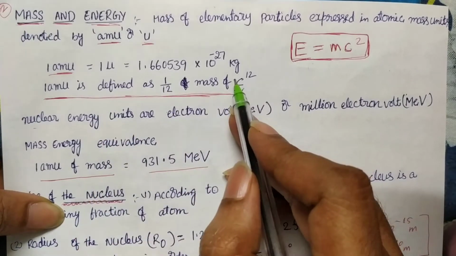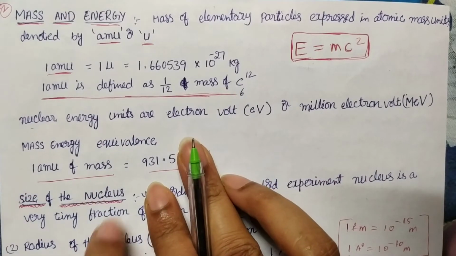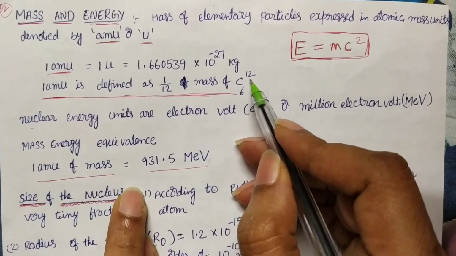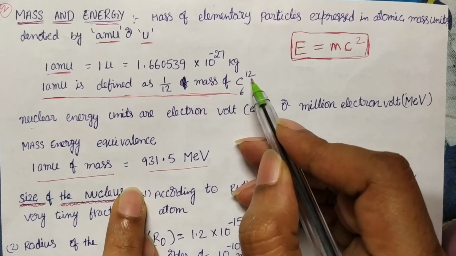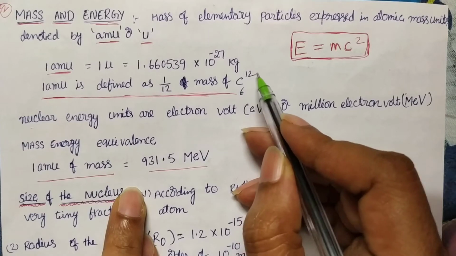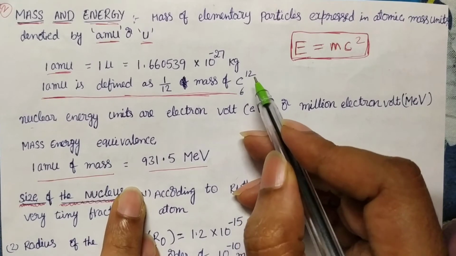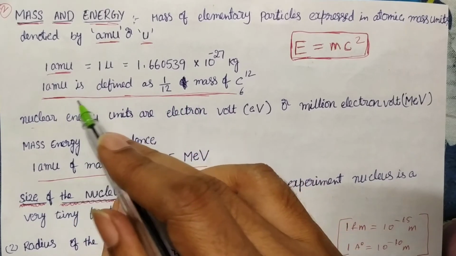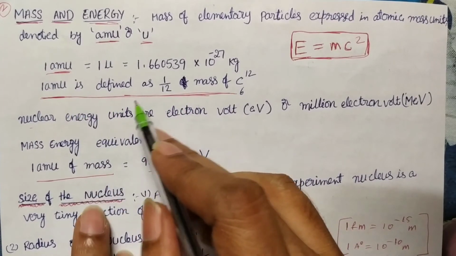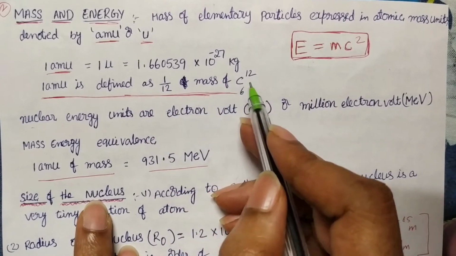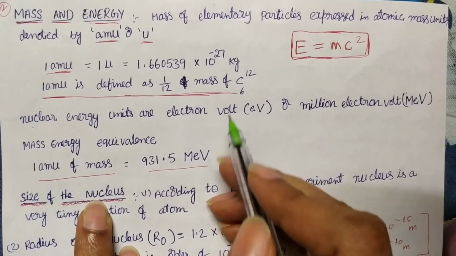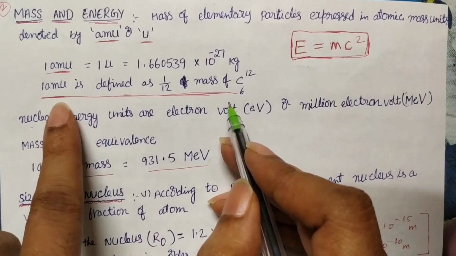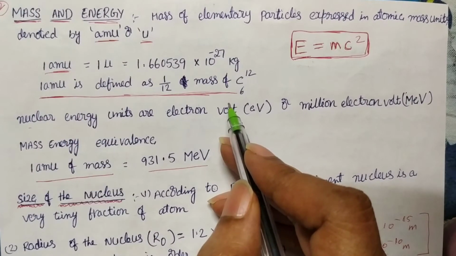And this we can define using a standard element like carbon 6, 12. In carbon 6, 12, how many protons and how many neutrons are there inside? That is 6 protons and 6 neutrons, total 12. That is the mass number. 1/12 of the carbon mass we can define as 1 AMU. What is 1 AMU? 1/12 of the mass of the carbon nucleus is 1 AMU. So the unit of mass is AMU or U.